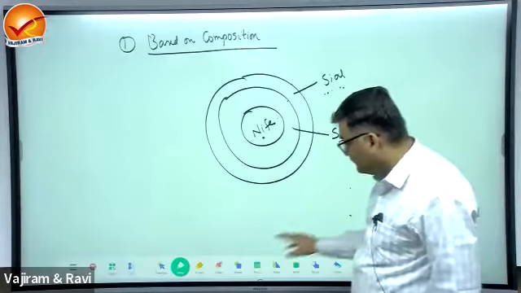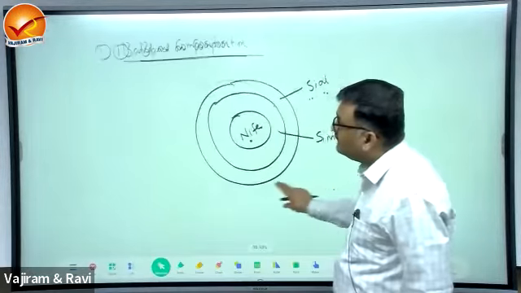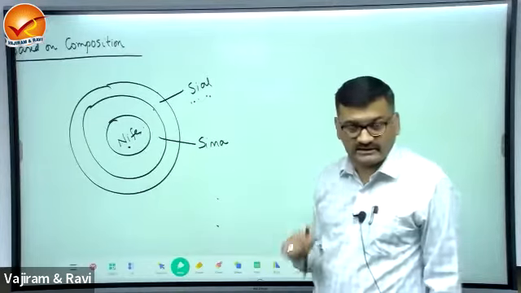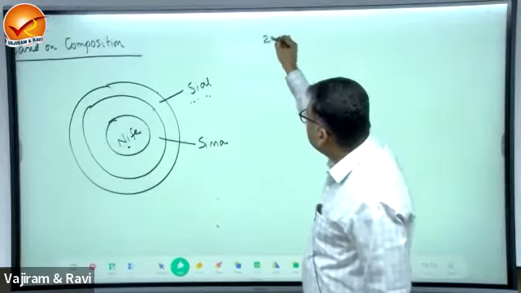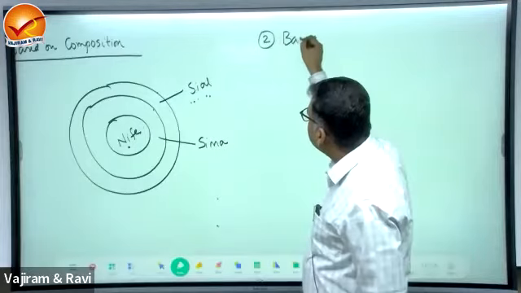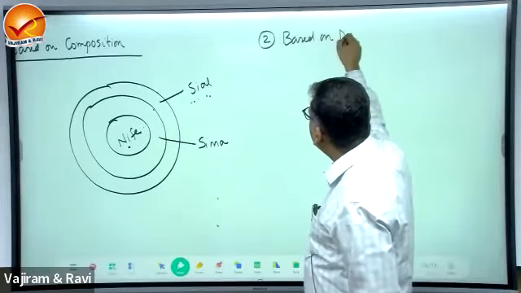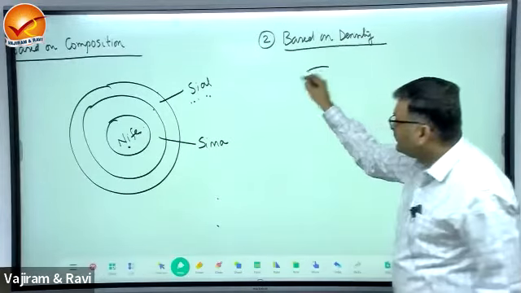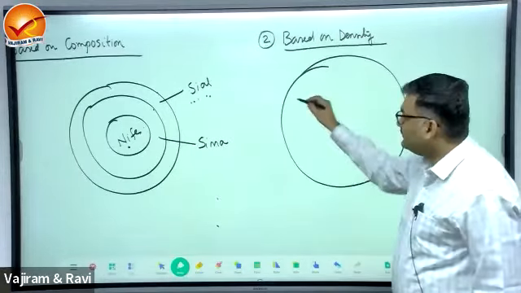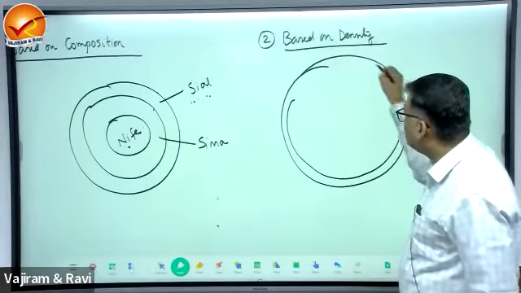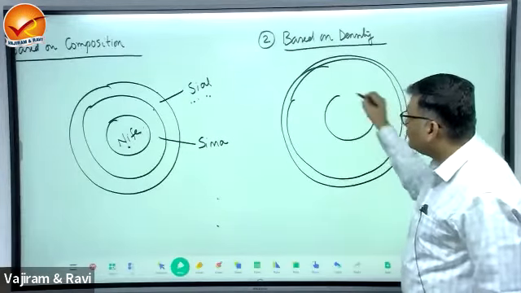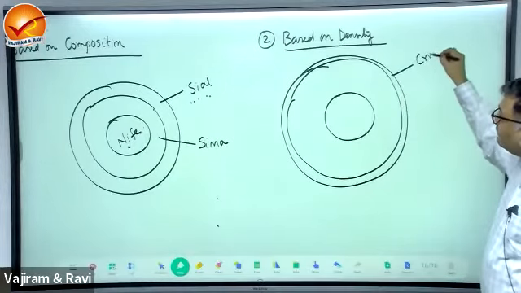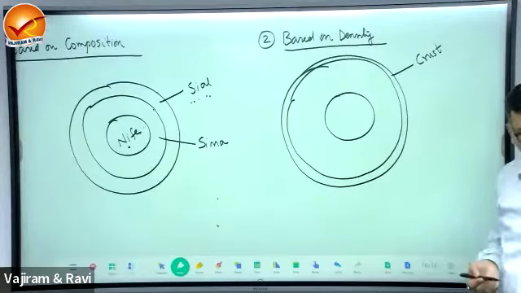Number two, the second model was based on density. This was in use from the 1940s to the 1960s. It is in use today also. According to this, the interior of the Earth consists of three layers. The outermost thin layer is known as crust.